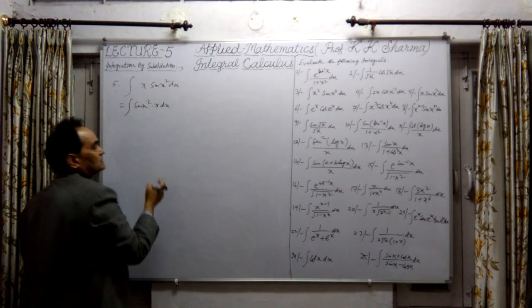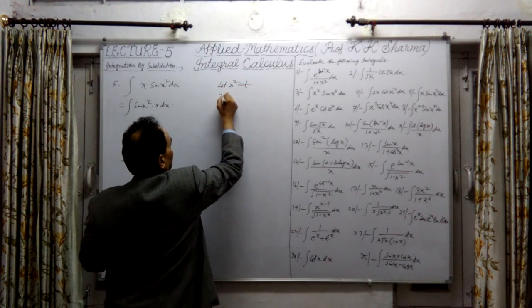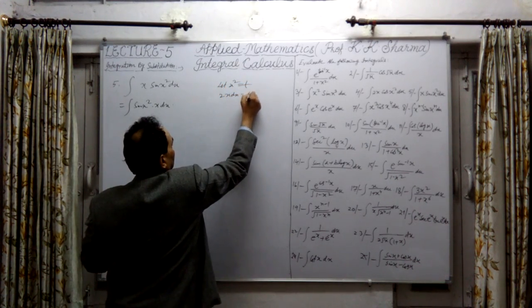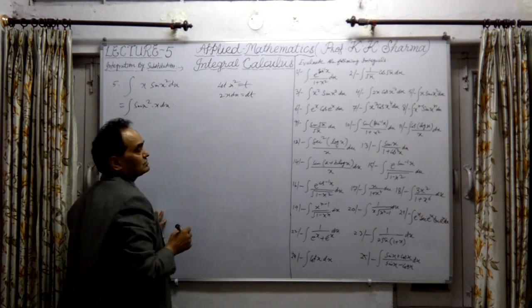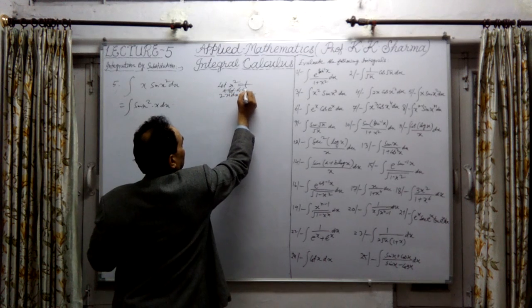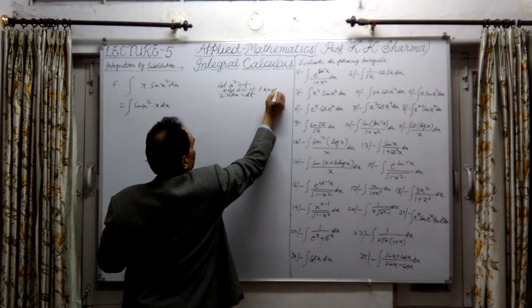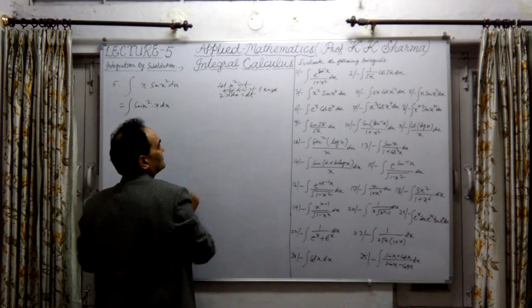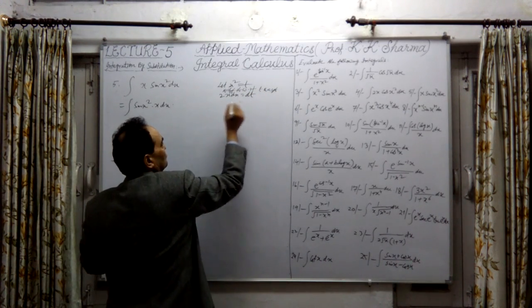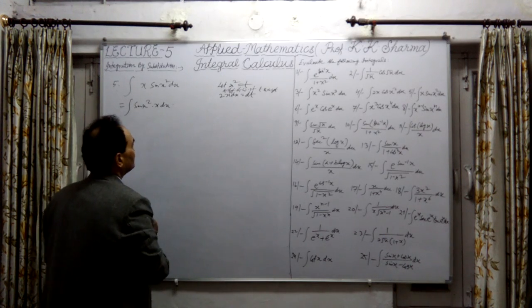Assume that x square is t. Let x square equal to t. Differentiating this with respect to t, twice x dx equals dt. Directly, twice x dx upon dt equals 1, or twice x dx equals dt. So that can be replaced now.